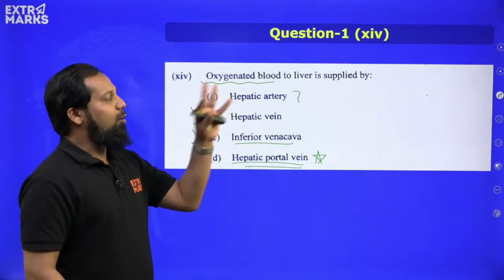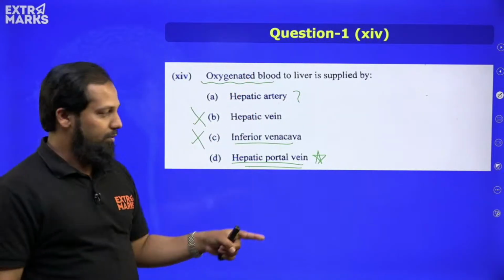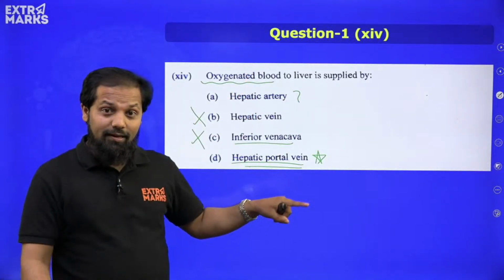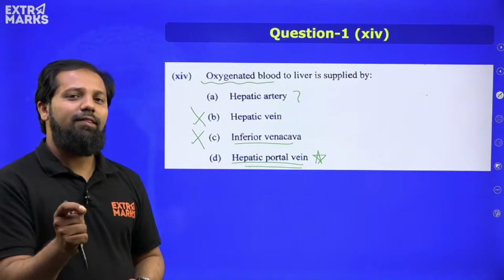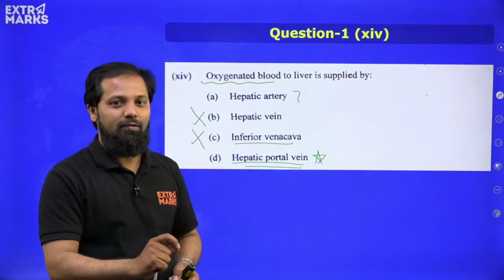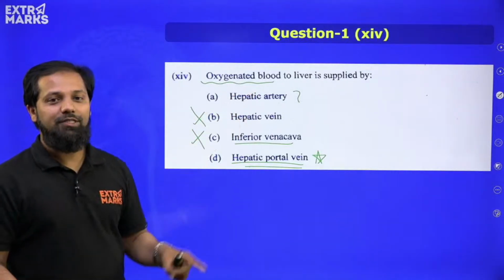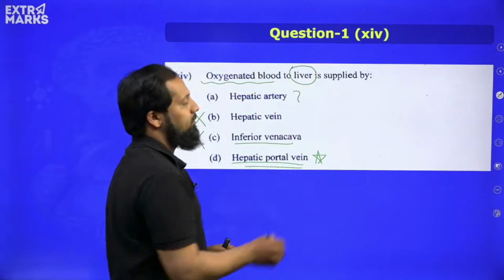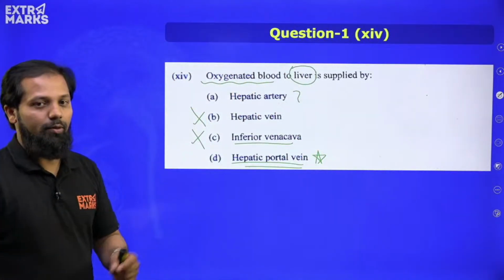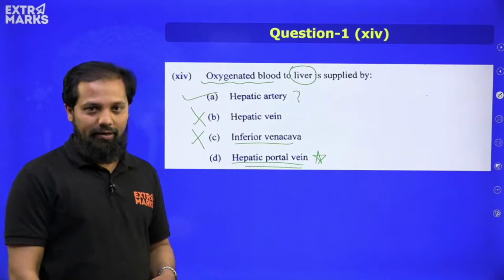Now the doubt arises between hepatic artery, because artery is the one that carries blood, and hepatic portal vein, which is a special vein. Why have we discussed this? It is because it is a special vein that also carries blood towards the liver. So both these blood vessels carry the blood towards the liver. Then which is the correct answer? The correct answer is option A, hepatic artery.